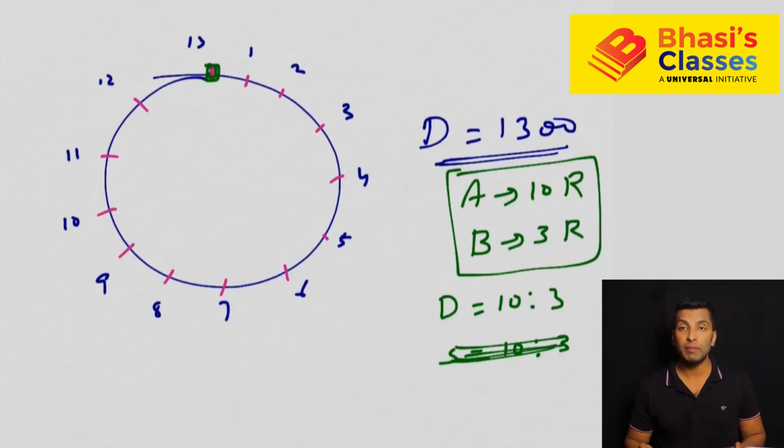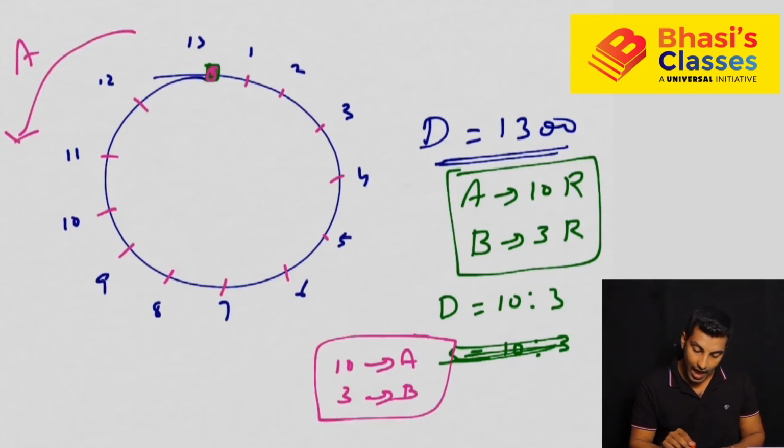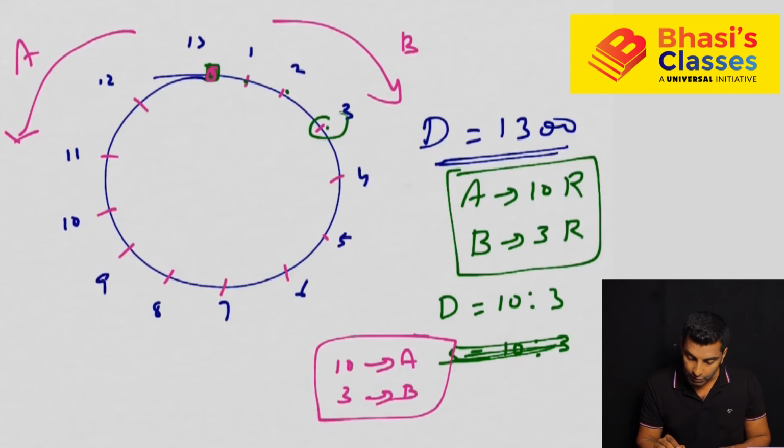So in the first meeting, where will the meeting happen? We have divided this into 13 equal areas. Out of 13 equal areas, 10 will be covered by A and 3 will be covered by B, because the speed is in this ratio. If A is moving in this direction and B is moving in this direction, let's follow B only. Out of total 13, how much will B cover when they meet for the first time? 3. So 1, 2, 3. The first meeting will happen here.